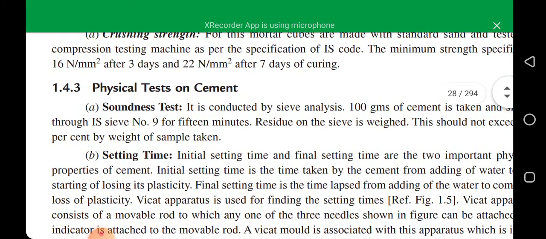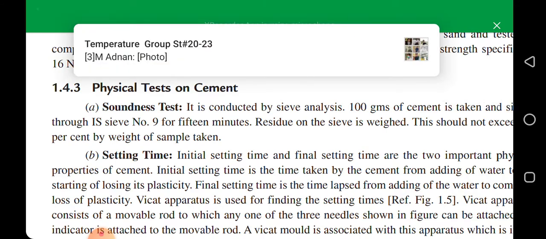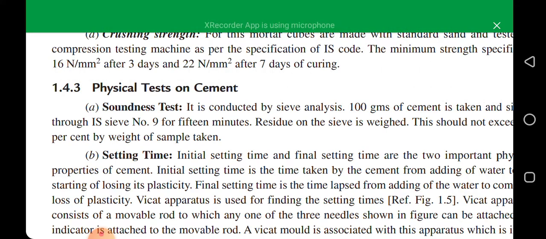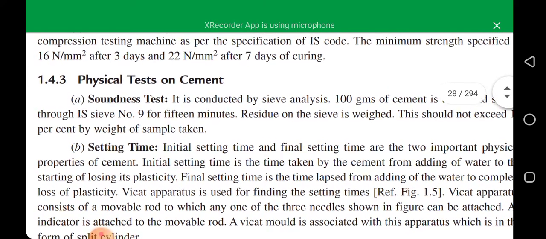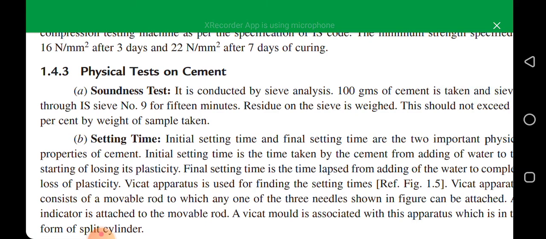So now we discuss how we need to conduct the tests. Number one, soundness test. So this is a typographical mistake. It should not be soundness test. It should be fineness test. We need to find fineness of cement. How can we find it? It is conducted by sieve analysis, as we discussed before.